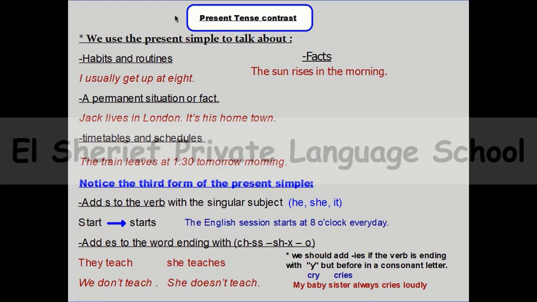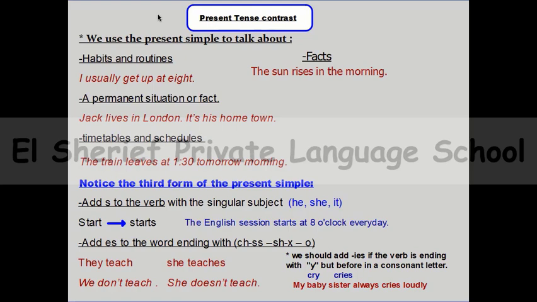So what does it mean? We will talk about something repeated for you. I think you started to study present simple since you were in primary 3, so today you will not have a new grammar lesson, so it will be easy. You will just try to remember everything about present simple and present continuous.